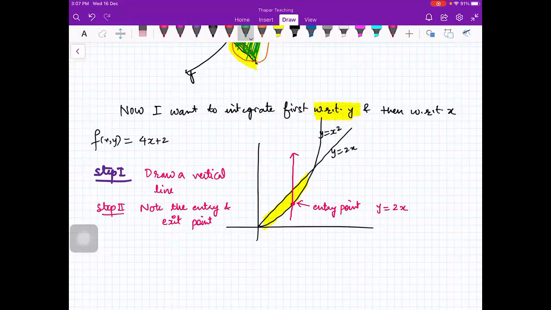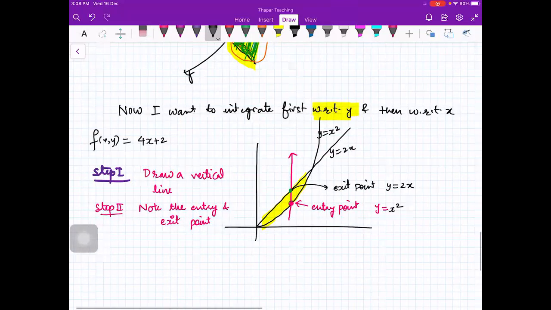And then the exit point, yes? It is y. Sorry, y is equal to x square, not y is equal to 2x. Okay. So this is y is equal to x square. And then your exit point. Exit point is y is equal to 2x. Got it? Everybody? You will draw a vertical line and you will note the entry point and the exit point. So that will give you the limits of y.